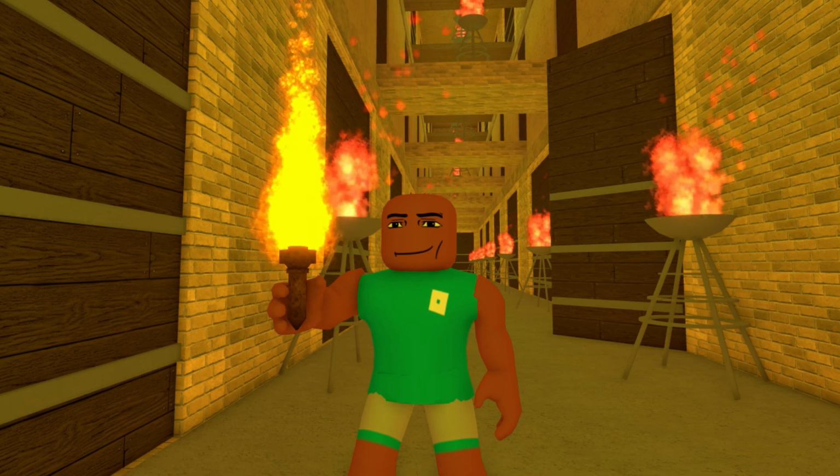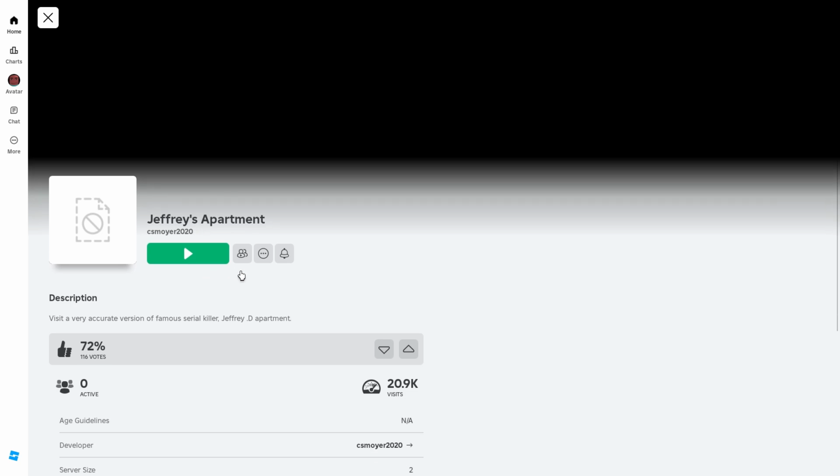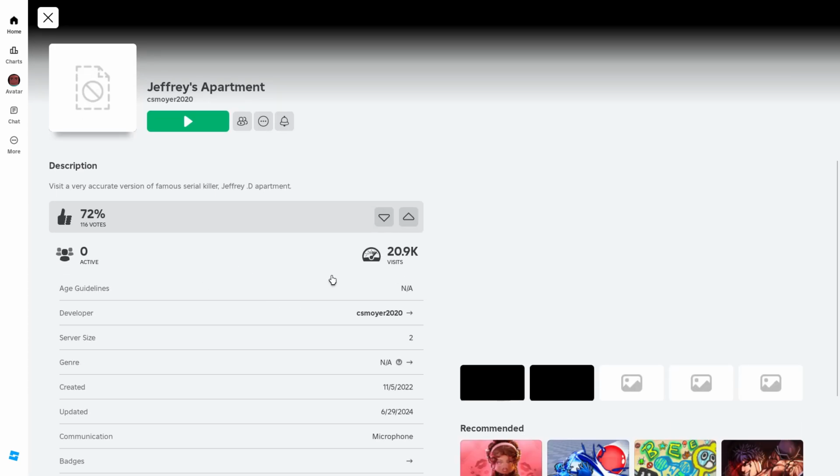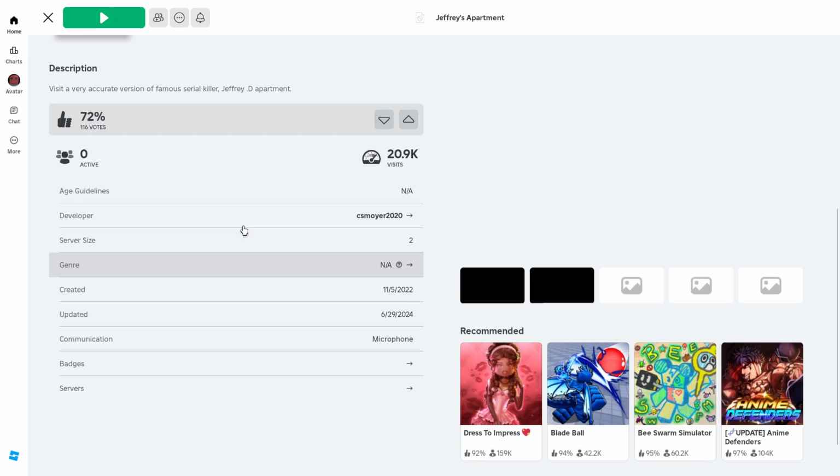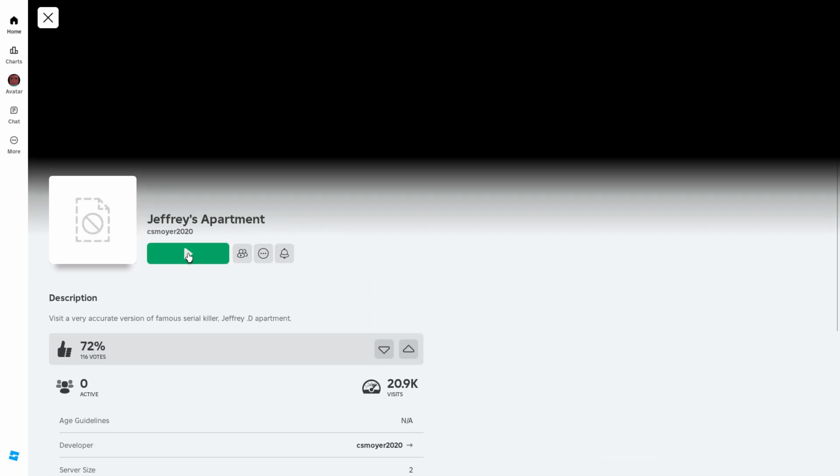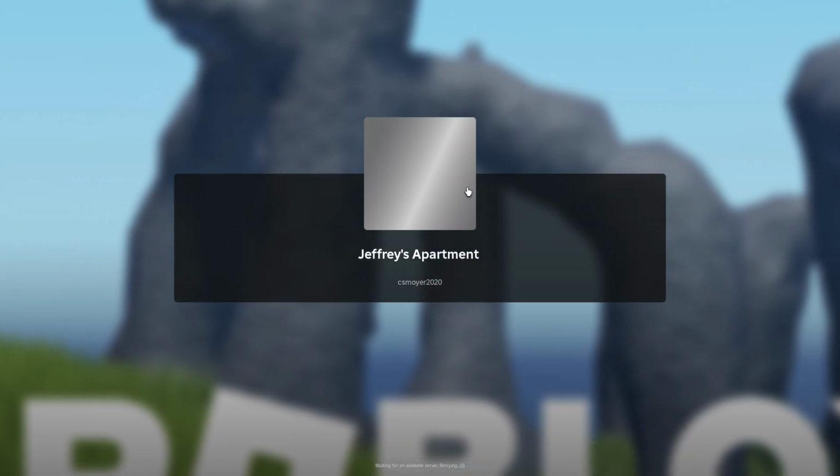Get ready for horror, we begin. Let's start with the very first mode, which is called Jeffrey's apartment. And this is a real killer's apartment, and this case is quite famous. Maybe you know it, but to be honest, I'm not very familiar with it. Although I decided to get acquainted with it right now in the Roblox mode, because this is a real killer.